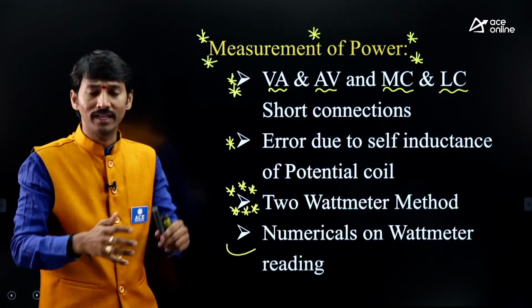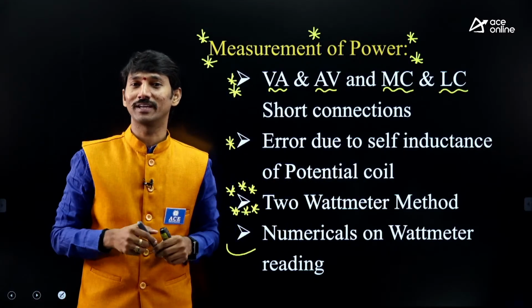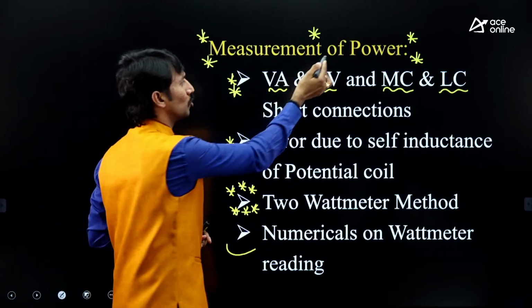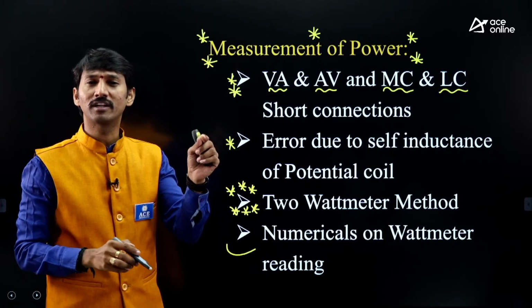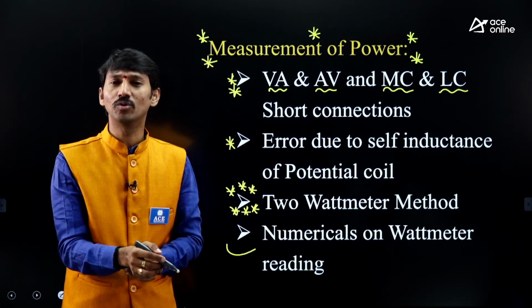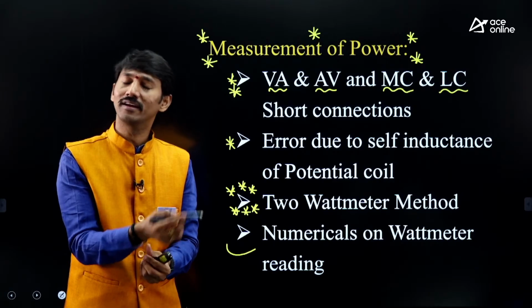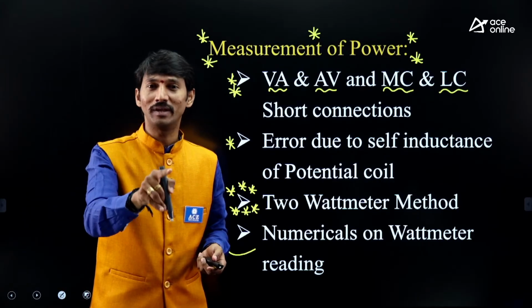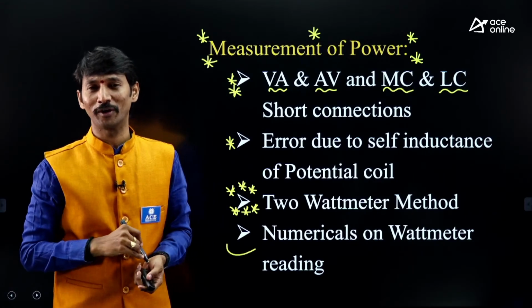Find out the wattmeter reading by giving different types of connections. That topic will be taken clearly in tomorrow's session, no need to worry. Measurement of power with different types of circuit connections, how you can get the reading, all will be taken. That's very, very important for electrical, instrumentation and ECE people from the ESE point of view.